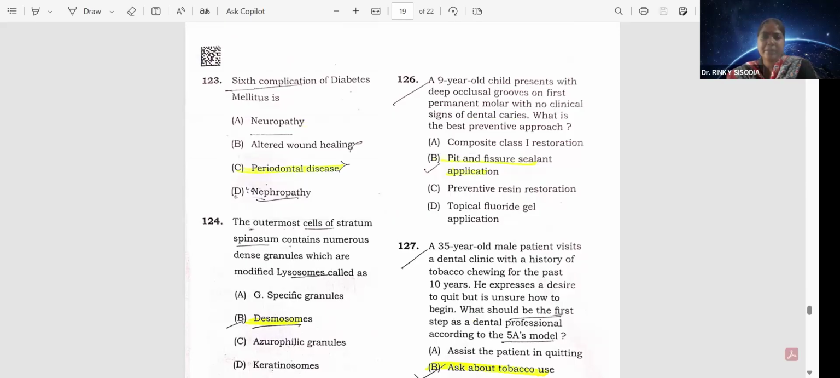Question number 126. A 9-year-old child presents with deep occlusal grooves on first permanent molar with no clinical signs of dental caries. What's the best preventive approach? That is a pit and fissure sealant application.